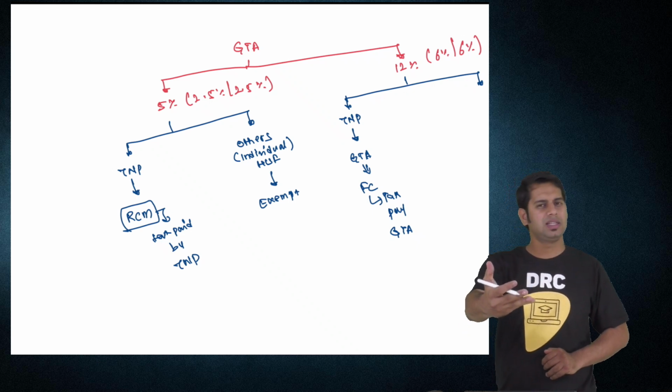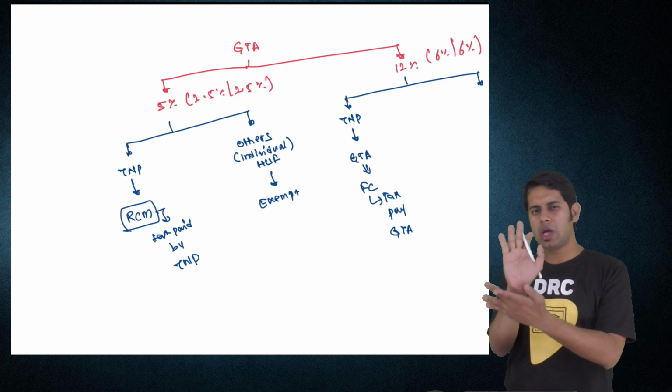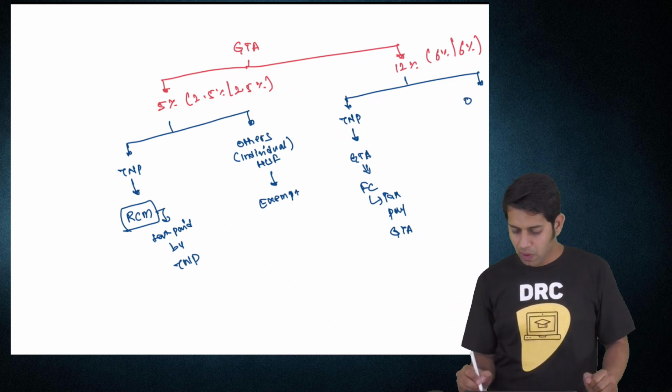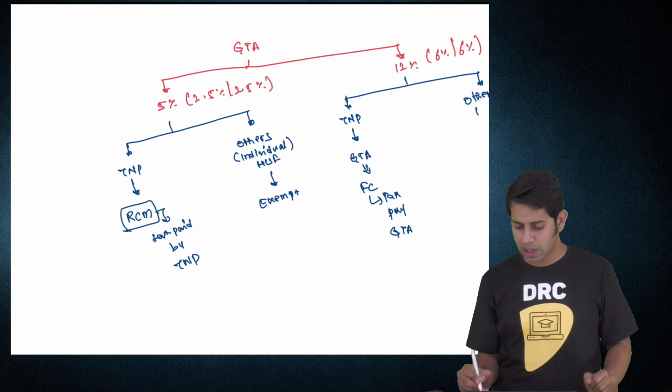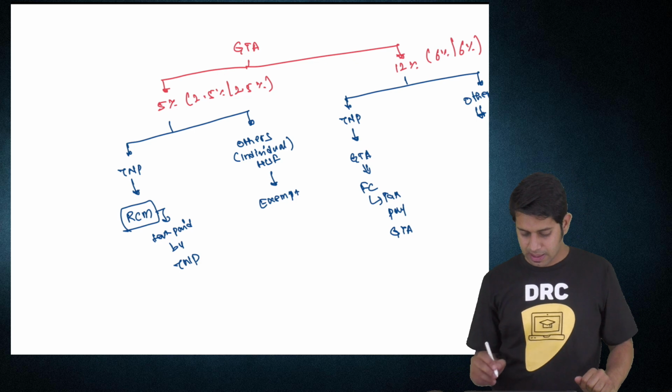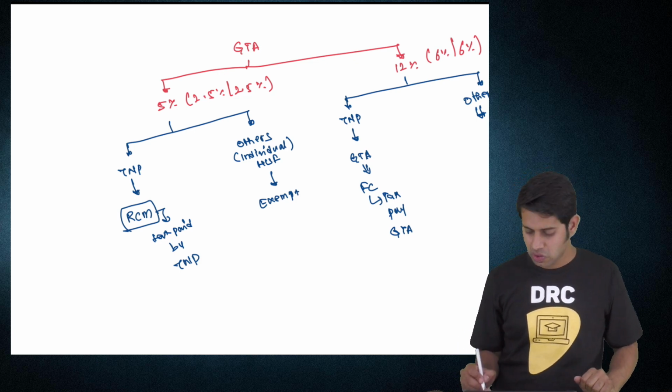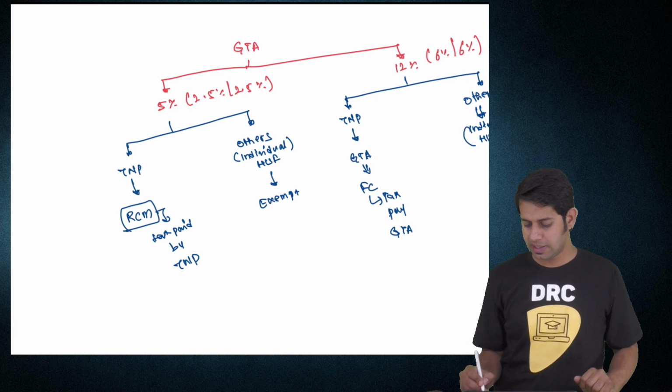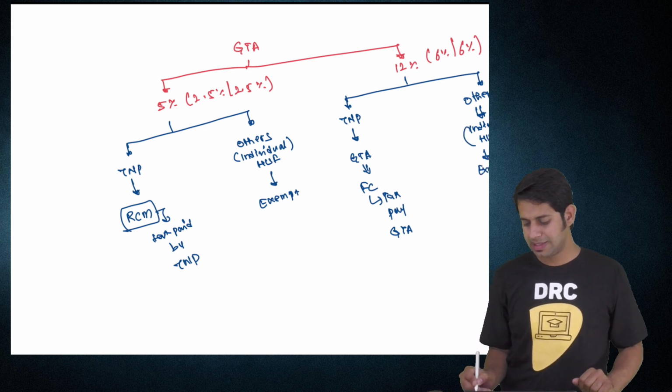At the time when the GTA is giving the invoice, it will also have to collect the taxes. Then, sir, what if the GTA is supplying services to others? In case GTA is supplying services to others, such as individual, HUF, etc., then it is exempt.